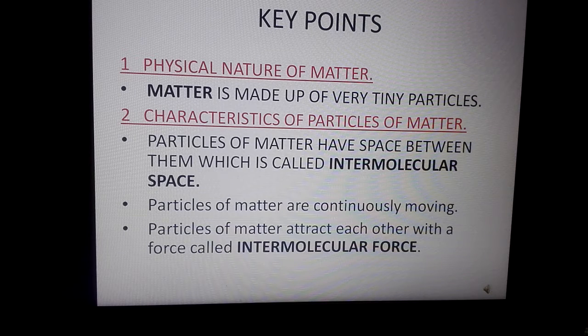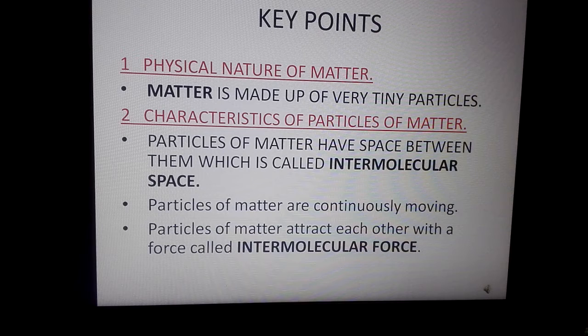So, matter is made up of very tiny particles. If we want to do an experiment, we can do it with Dettol. If we take just 1 ml of Dettol and mix it with 500 liters of water, we will get the smell of Dettol in 500 liters of water.